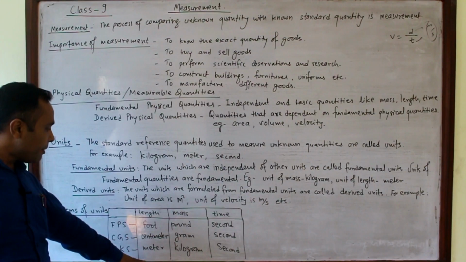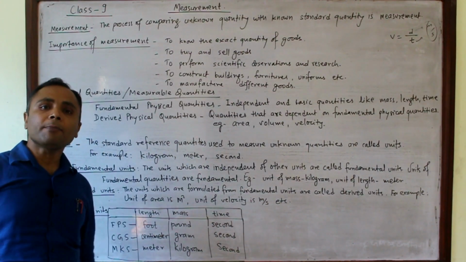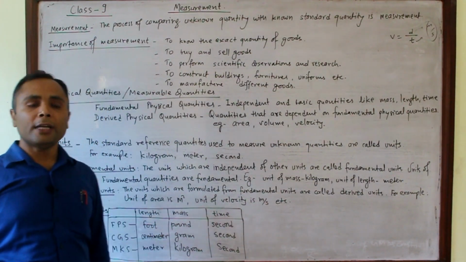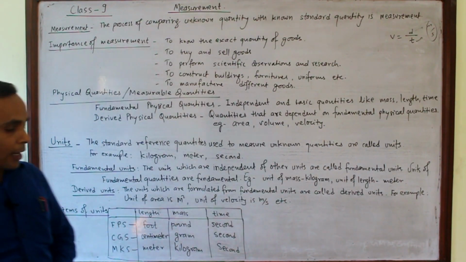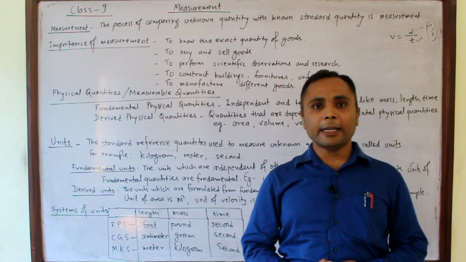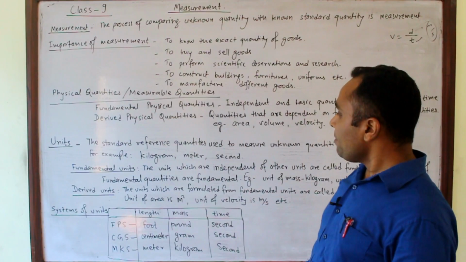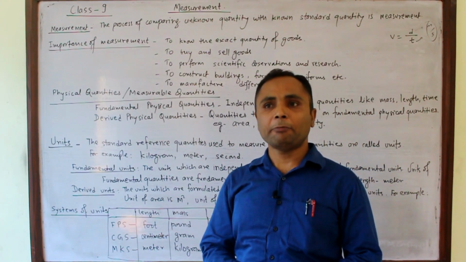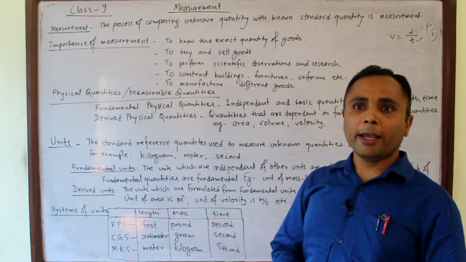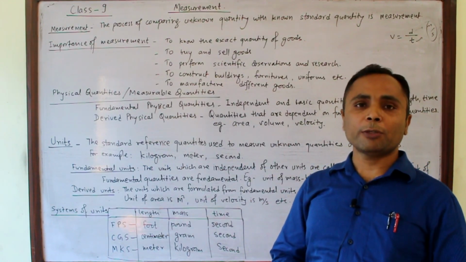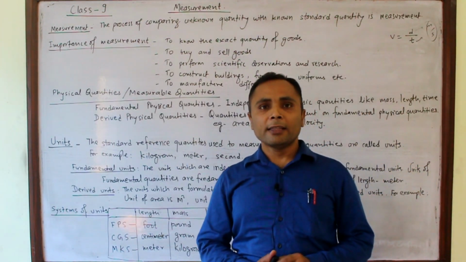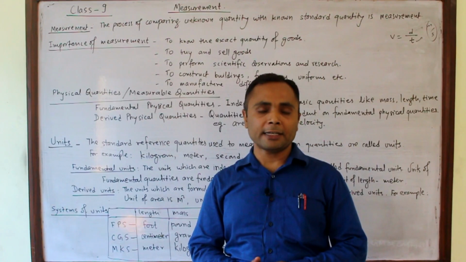Length is measured in meter, mass in kilogram, and time in second. This system of units is known as the MKS system. Before 1960, there were different units around the world, and it made world trade difficult. You know, today the world is like a global village, and we have to buy or sell goods from one country to another, and if there are different systems of measurement, then it will create problems for traders.